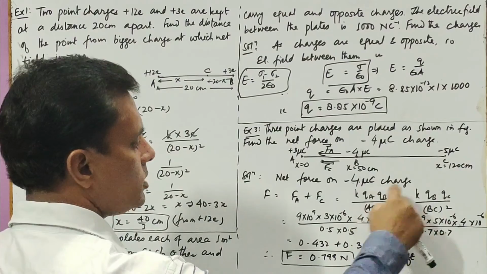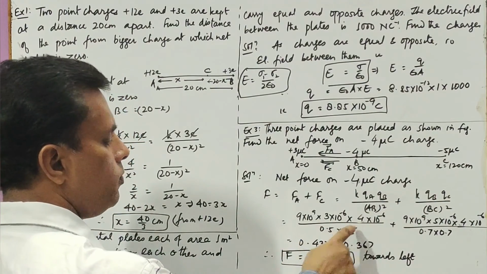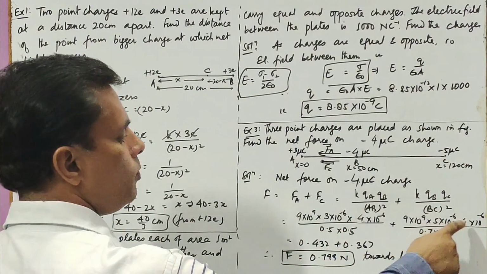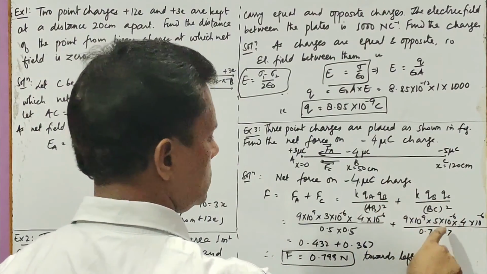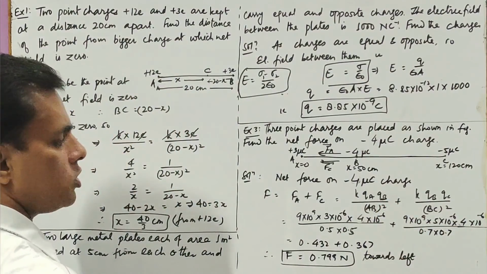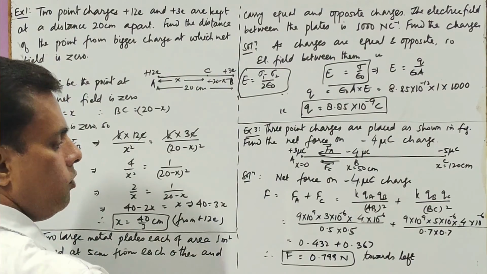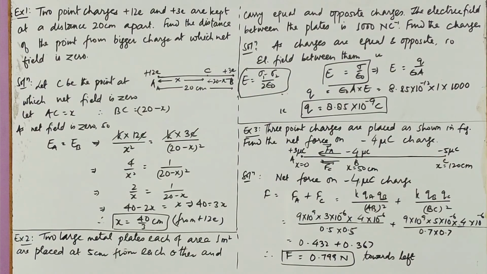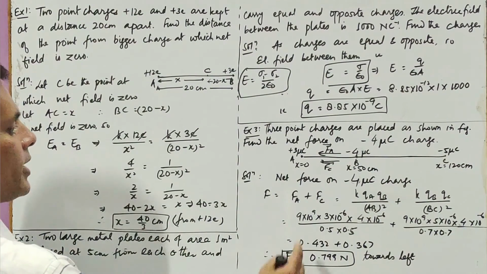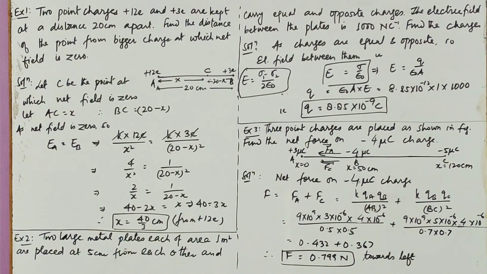So place the values in this expression of QA, QB and distance AB square, QB, QC and distance of BC square. We put this, we solve it, the answer comes out to be 0.799 Newton, and this will be acting towards left. So direction and value can be identified by this.